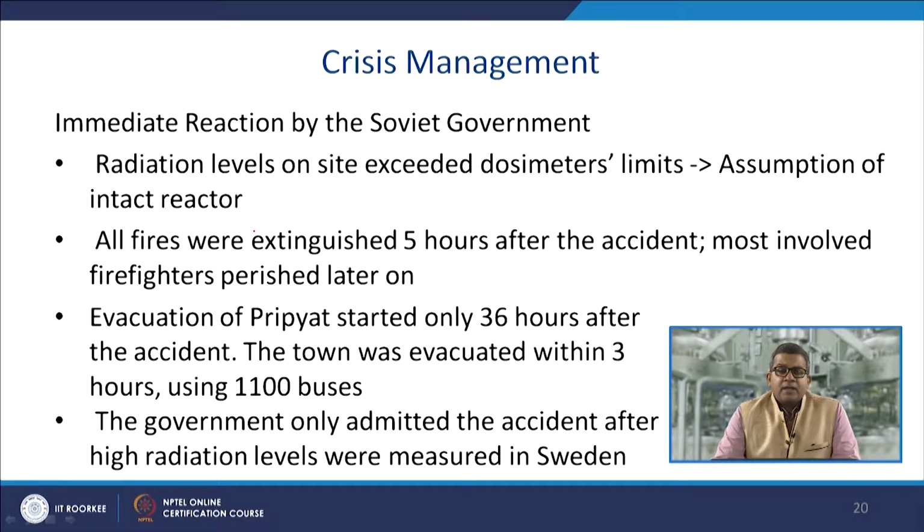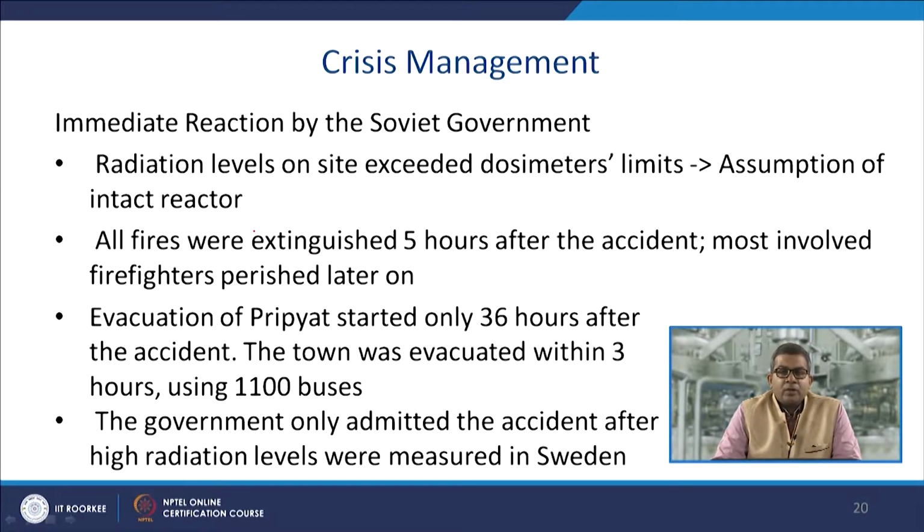Now there was crisis management at the point of time when the reaction took place. So, the immediate reaction by the Soviet government, earlier the USSR. The radiation level on site exceeded the dosimeter's limit. All fires were extinguished 5 hours after the accident, but most of the firefighters involved perished later on.